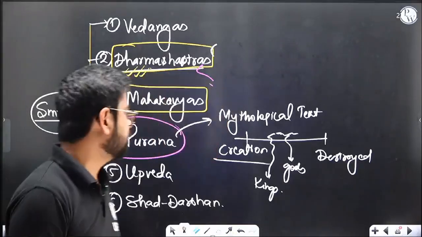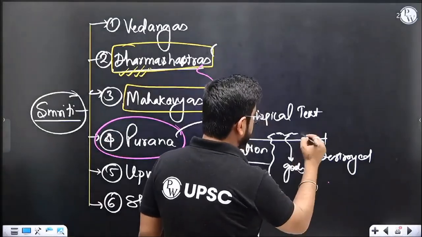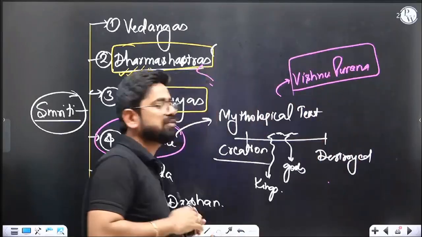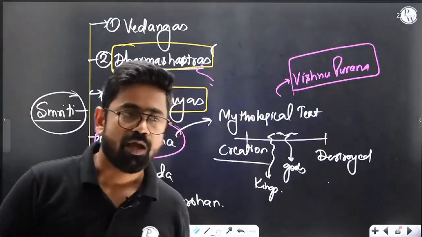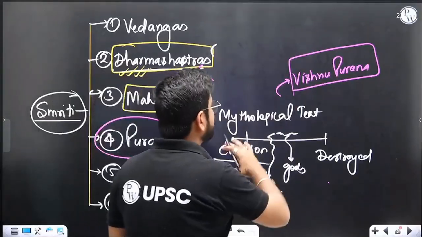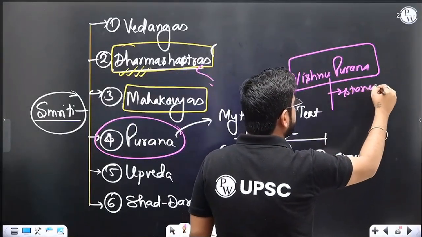So technically, suppose we have a Purana called Vishnu Purana. Vishnu Purana is all about Bhagwan Vishnu and his story, Lord Vishnu and his story. You know, there are 10 avatars of Vishnu. This avatar did these things, this avatar did these things. So all the tales, all the stories of Bhagwan Vishnu will be in this Purana.